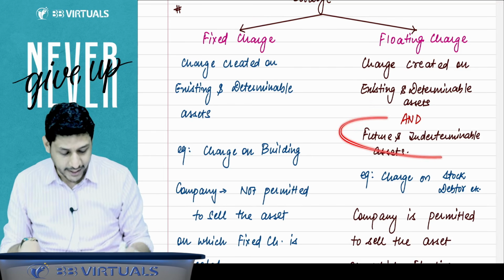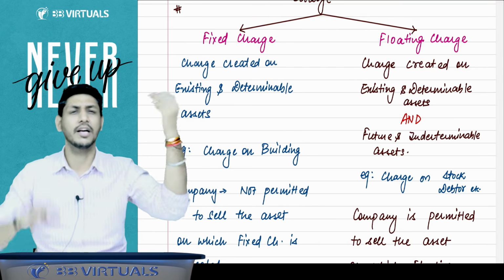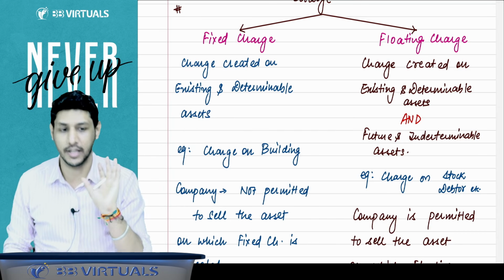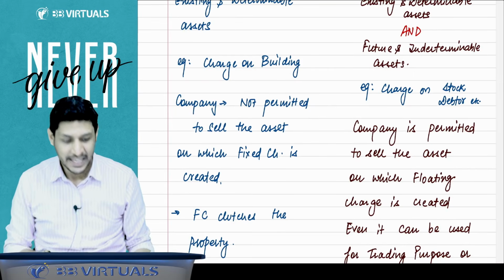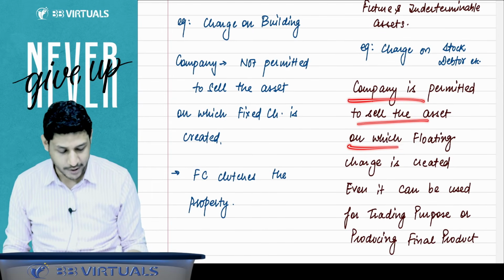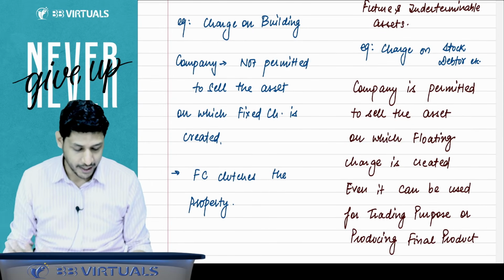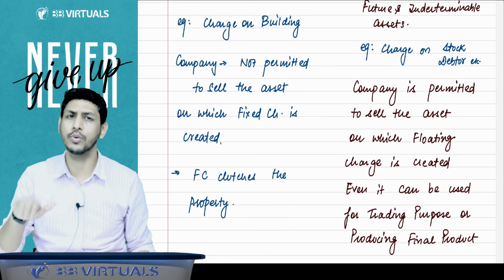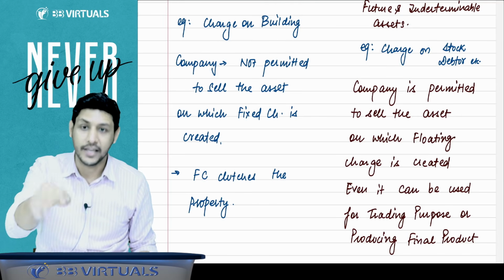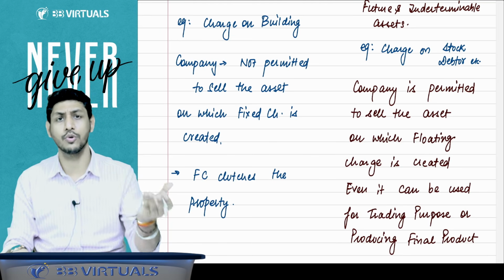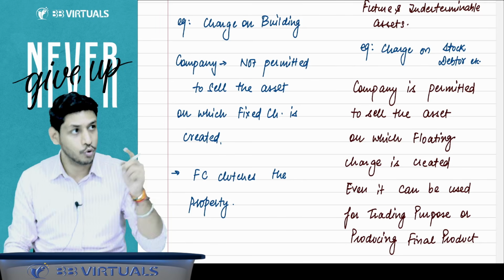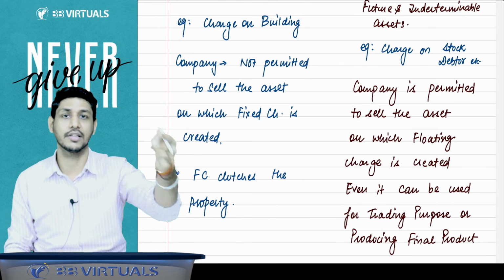But the future and indeterminable assets are assets which will be coming in future, but the charge will be created on them also. For example, you are creating the charge on the stock or on the debtor, and the company is permitted to sell the asset on which floating charge is created. Even it can be used for trading purposes, or you can use it for making your final product. For example, you are having stock of raw material that you can also use to make your final product. But yes, you have to maintain that limit every time whenever the stock will be checked.